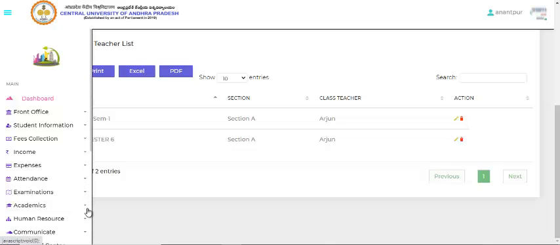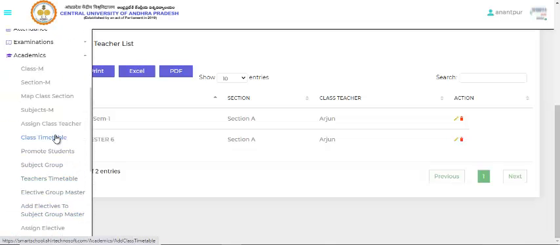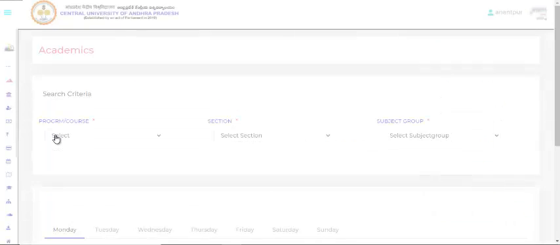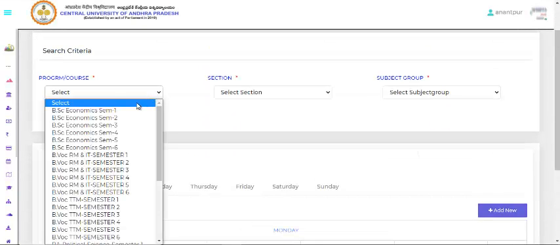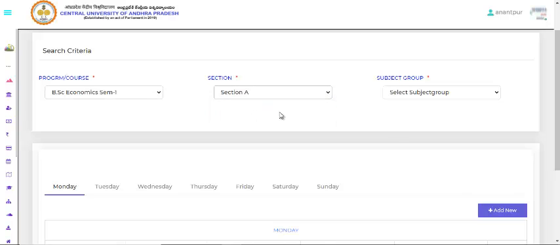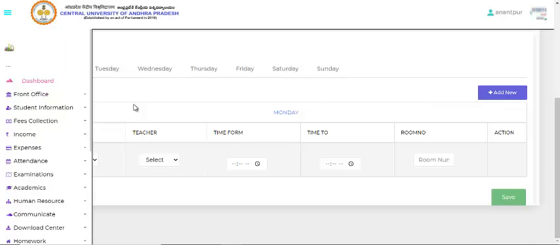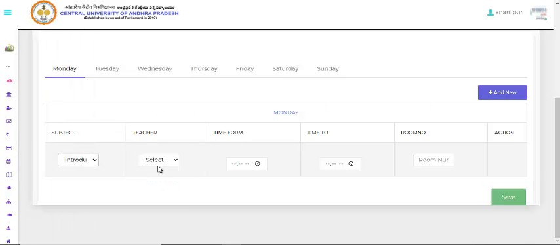Next I'm coming with the class timetable, where I can assign the classes beforehand, in advance, where I can select BSc Economics 1 section E. We can add the subjects for individual teachers here.